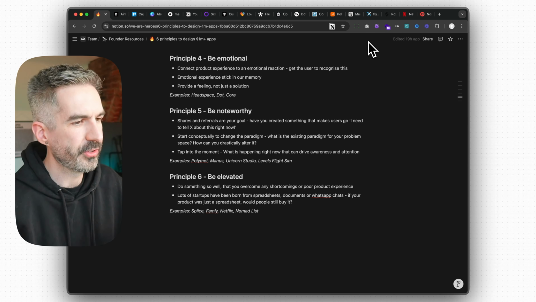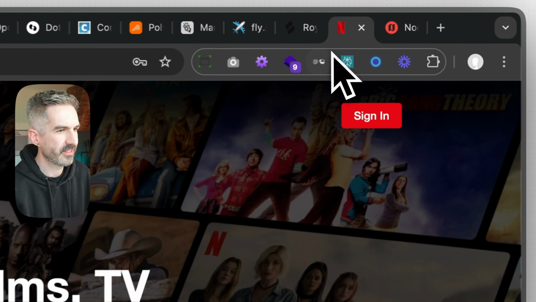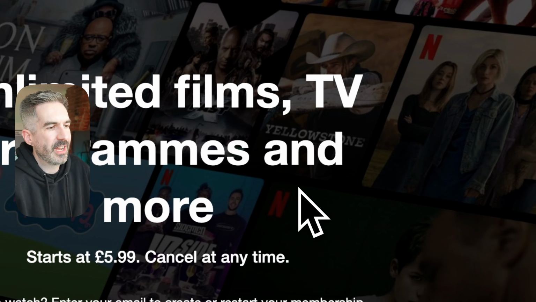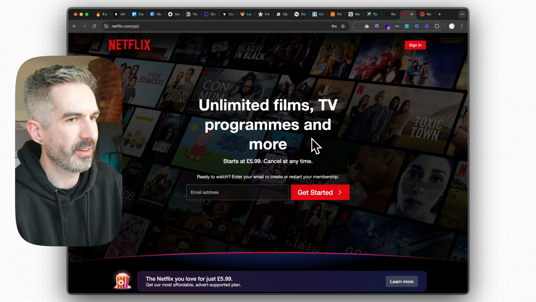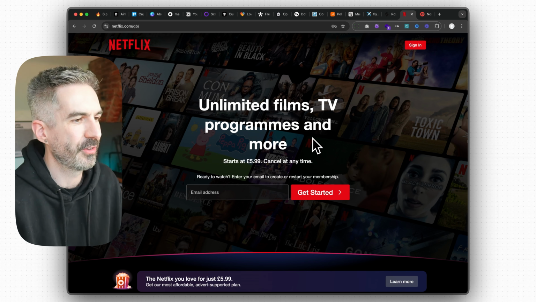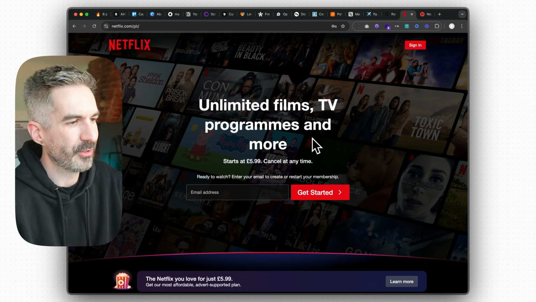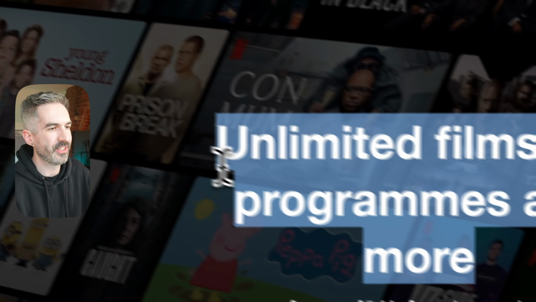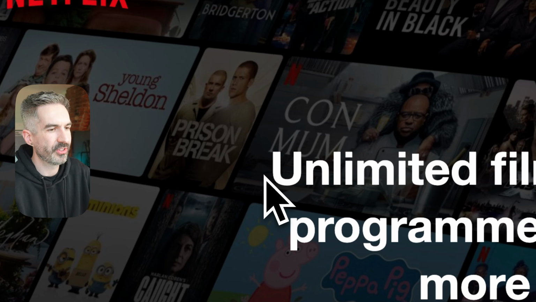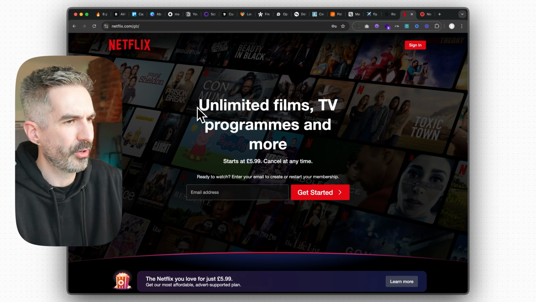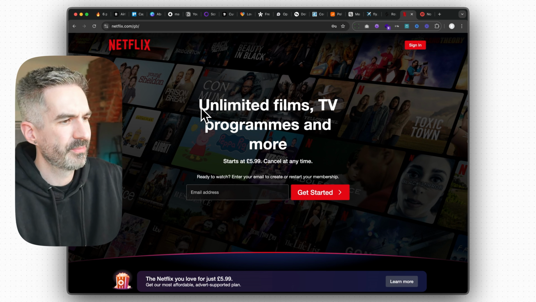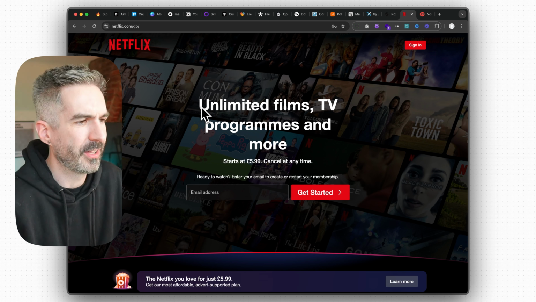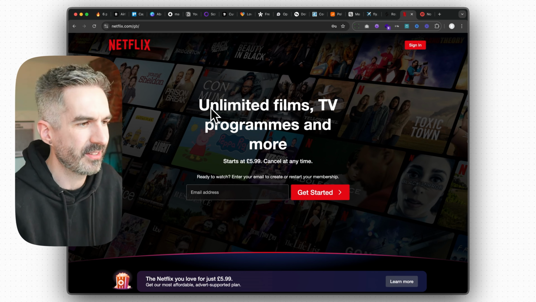Some other examples of this be elevated principle would be Netflix, where it's just unlimited films, TV programs, and more. There are some bad parts of the app experience, not so much now because they've refined it so much over time, and they have a huge team working on this app. But initially, I think the idea that you could just get all of this stuff to stream was such a good value and solved such a big problem of renting films physically, that everything else was just like, well, I don't mind about that because I get access to all of this crazy amount of stuff.